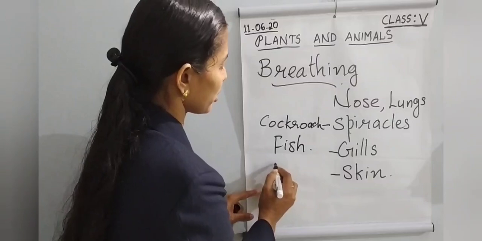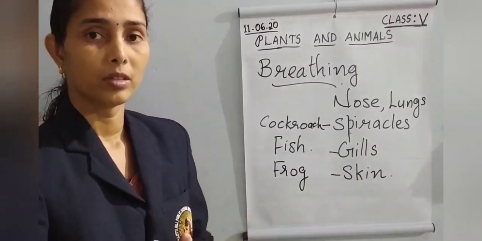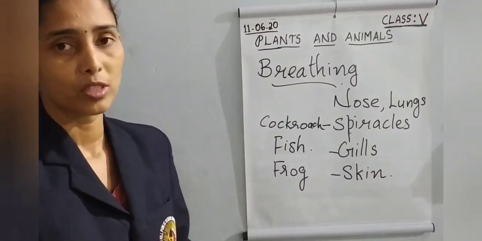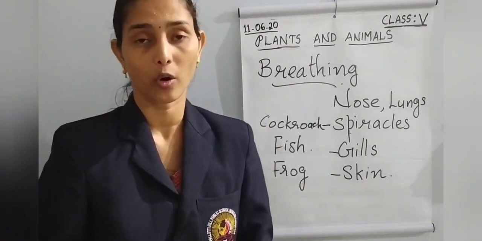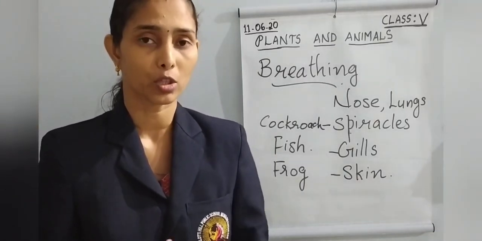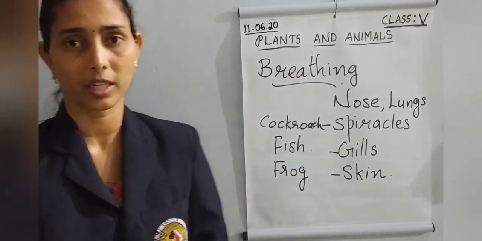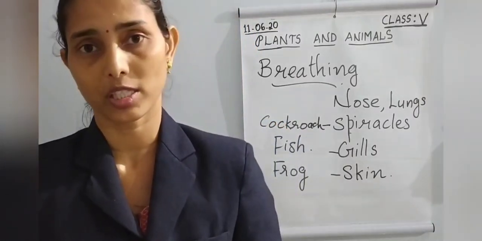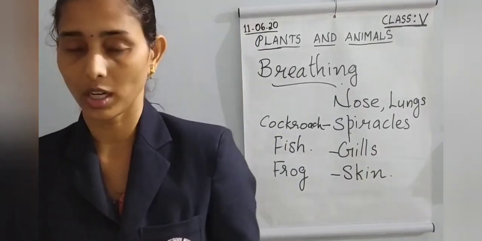Skin is the breathing organ of frog. When the frog is in water, it breathes through skin. Okay, so those are the breathing organs of different kinds of animals. Then plants breathe through stomata. All of you know, these are familiar to you. So what is breathing? Intake of oxygen and giving out carbon dioxide. That is the breathing process. Okay, then just go through the textbook.